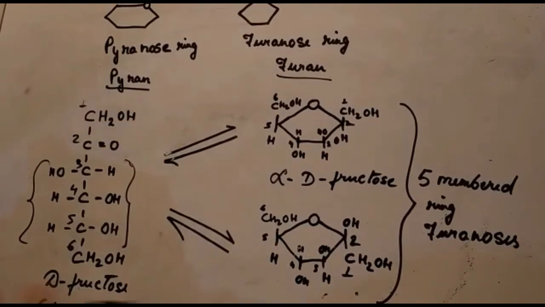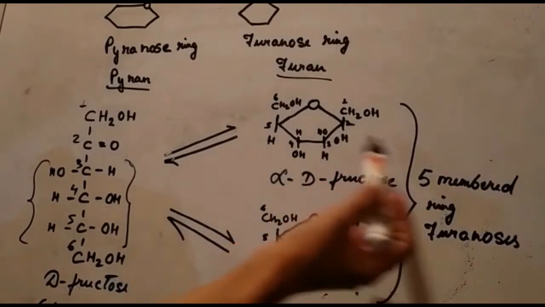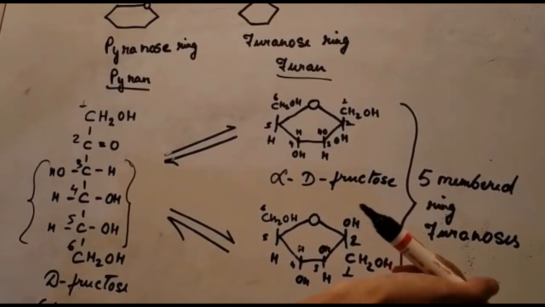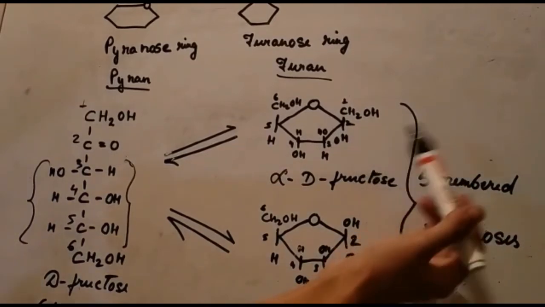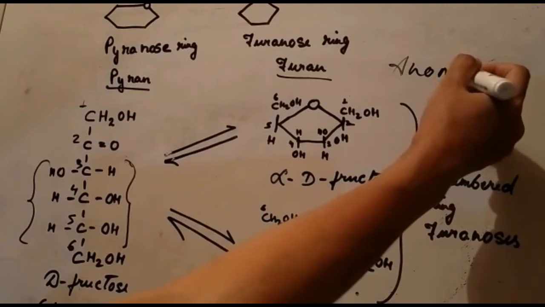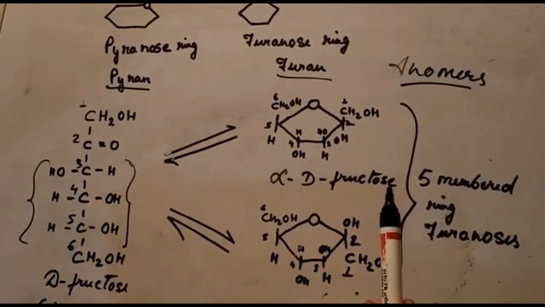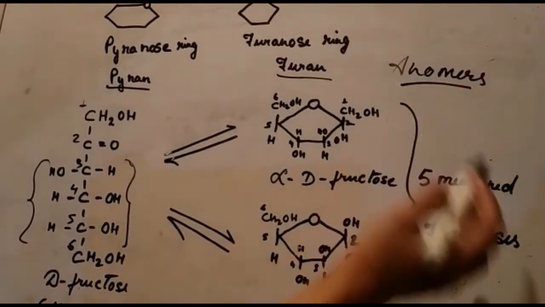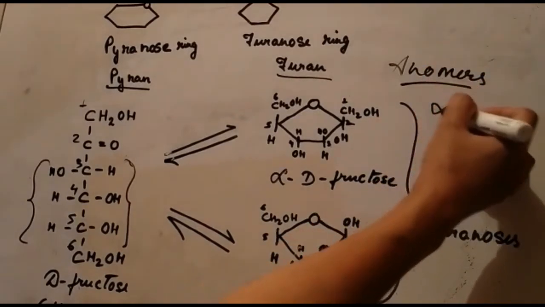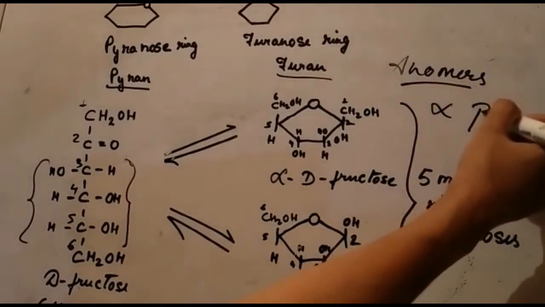So for D sugars, the OH group, now this is the example of a D fructose, a D sugar molecule, that is a D fructose. The OH group at the anomeric position, here also the anomers, for those who don't know or for those who want the explanation of this, I had given in a separate video. I had explained about these anomers. Now we have two anomeric forms of a carbohydrate molecule, alpha and beta, right?